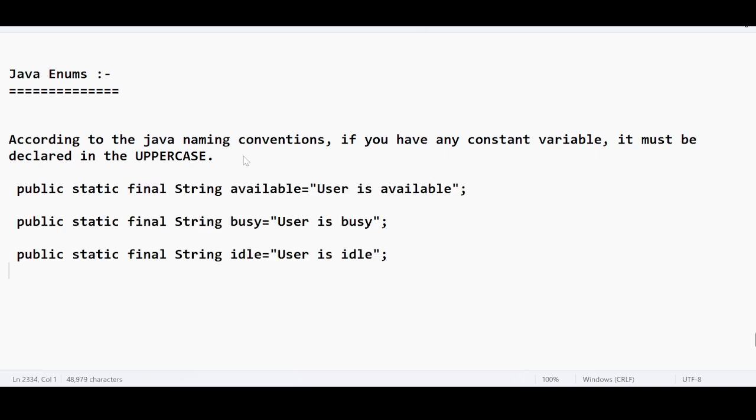What does it really mean? So these are our three constant variables. The name of the variable should always be in uppercase, right? So instead of available, I can write AVAILABLE. Instead of busy, let me change it to BUSY in uppercase, and instead of idle, let me change this to IDLE in uppercase. Okay, this is the naming convention, rule number 1. Now you see rule number 2.